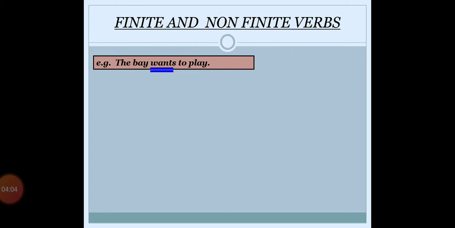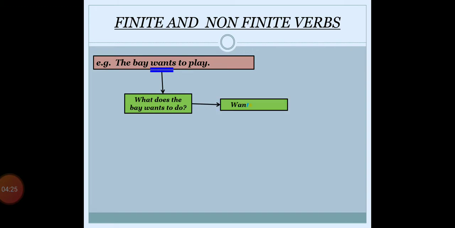Now according to the rule of object, to play is not a verb here. It is acting as an object, which receives the effect of the verb wants. So according to our last video on object, play is the object of the verb wants.